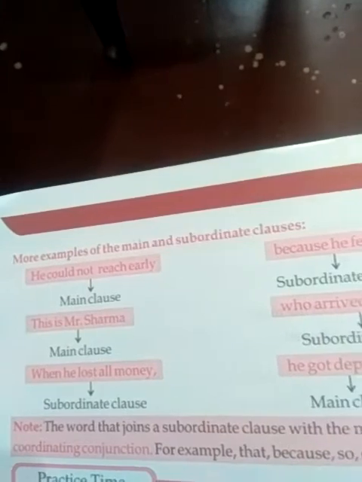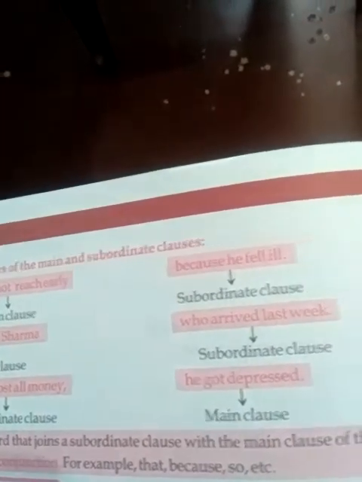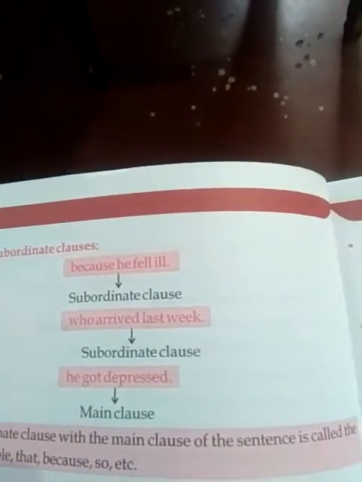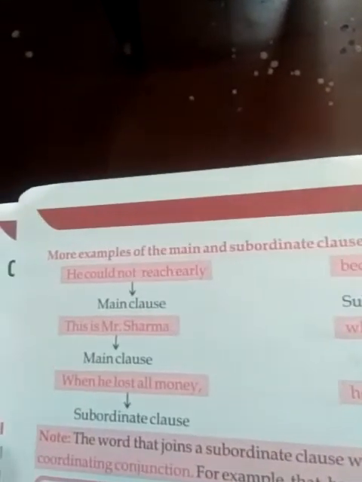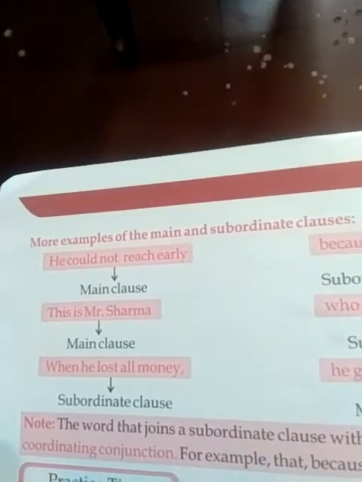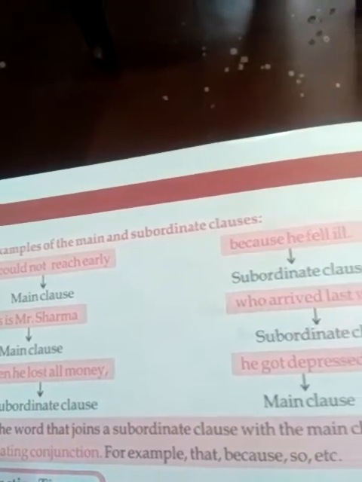Note, the word that joins the subordinate clause with the main clause of the sentence is called the conjunction. For example, that, because, so, etc.